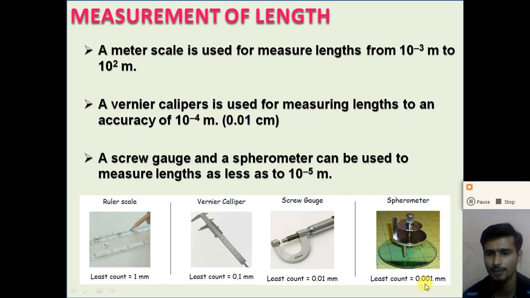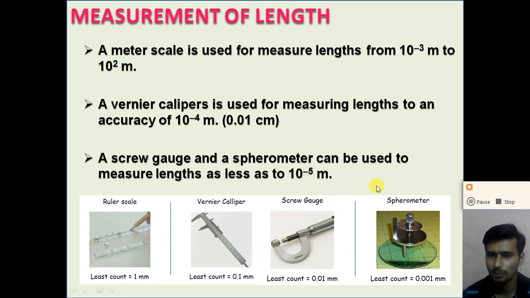Dear student, all these instruments you will use in the laboratory to measure a smaller distance, like the diameter of a thin wire or the diameter of a sphere. We use the vernier calipers and the micrometer screw gauge. To measure the thickness of a thin glass plate, we use the spirometer. So dear student, all these instruments you will see in the laboratory, right?